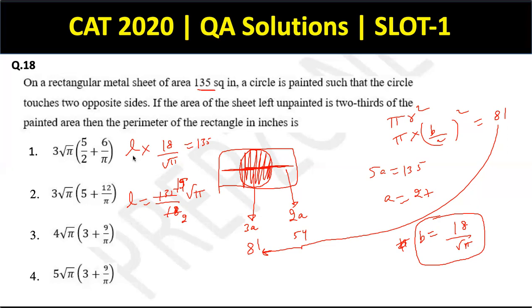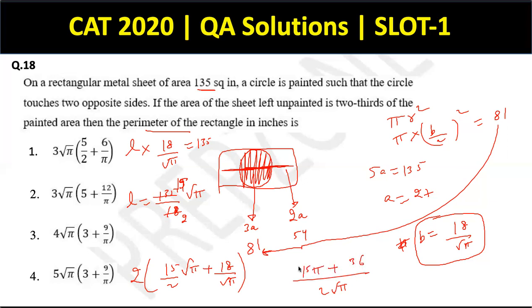Now we have to find out what is the perimeter of the rectangle. Perimeter is nothing but 2 into L plus B. So it will be 2 into L, L is 15 by 2 root pi, plus B, B is 18 by root pi. Right? Just adding these two values, I get 2 root pi in the denominator. And I get 15 pi in the numerator plus 36. And this 2 gets cancelled out. I'm left with 15 root pi plus 36 upon root pi.